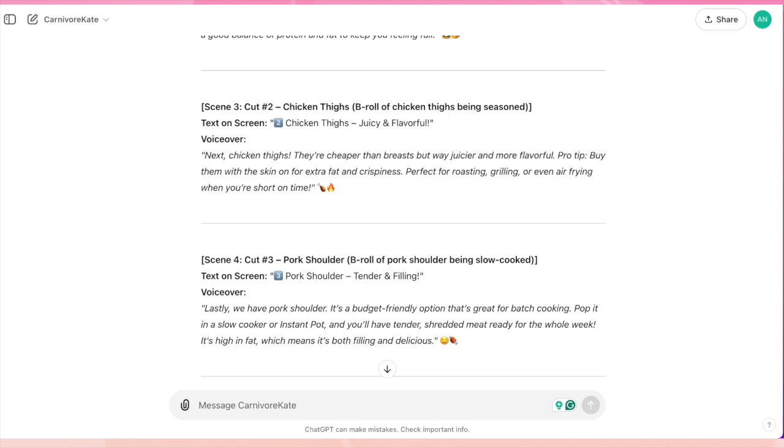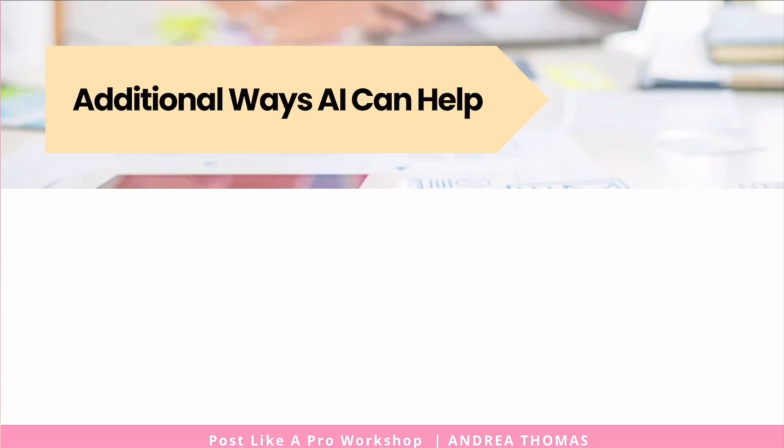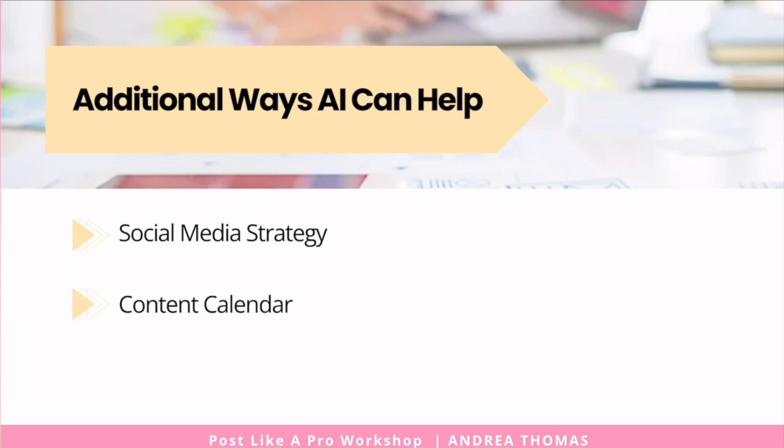And before I let you go, I just want to show you some additional ways you can use it to help you with social media. The first is creating a strategy. You can ask AI to help you with that. If you need help deciding on what to post and when, you can ask the AI to help you create a content calendar. You can also ask the AI to analyze your account or analyze other accounts for best practices.